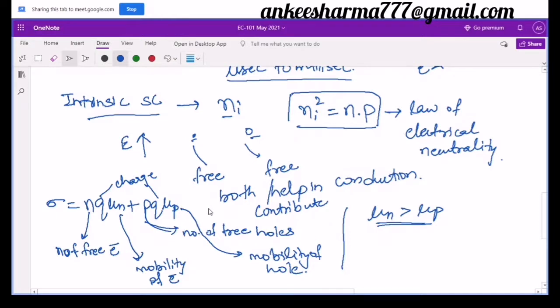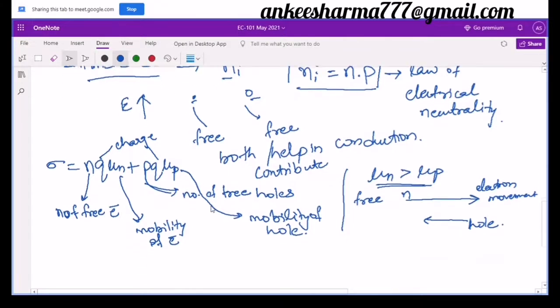Yes, one more thing I've left here. As I've already told you, these free electrons contribute to the current. So for example, if my electrons are moving in this direction, this is the electron movement, then definitely the holes will move in the opposite direction, right? This is one thing you have to remember. The direction of the electrons and holes is always opposite. So this is a hole and it is moving in the opposite direction.